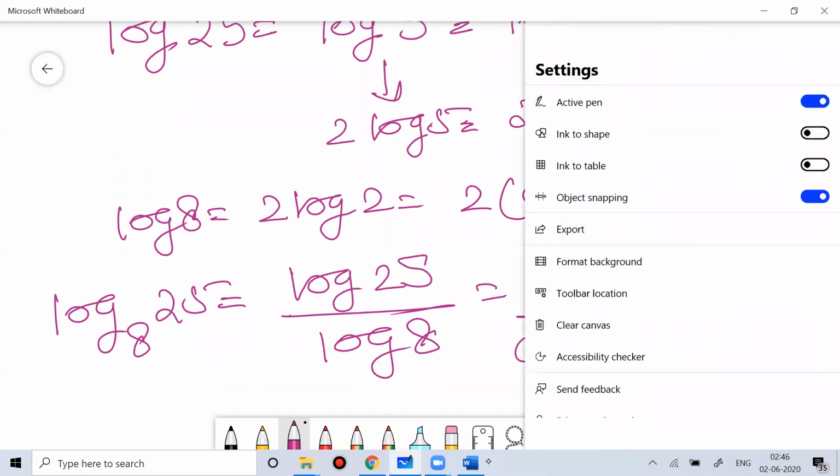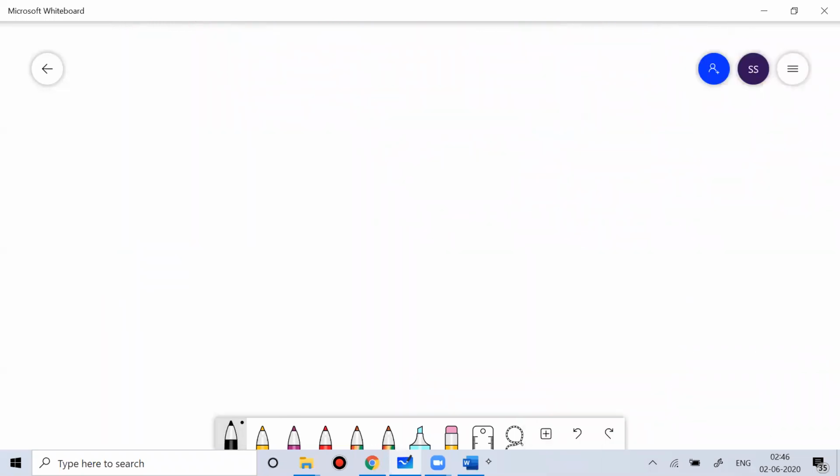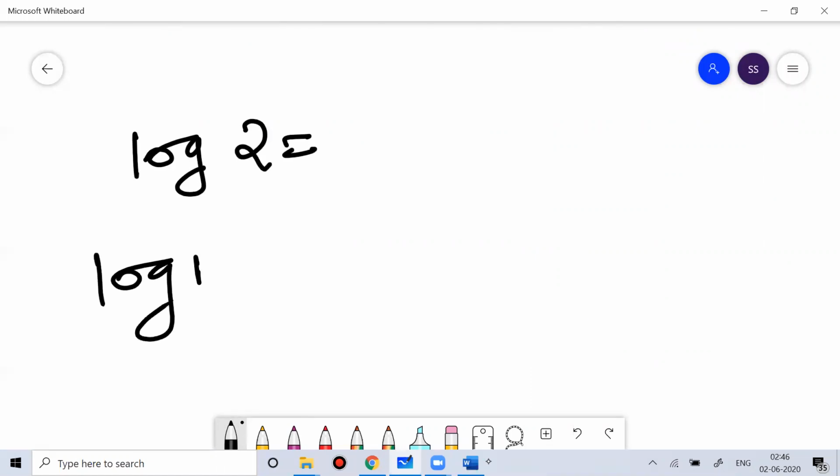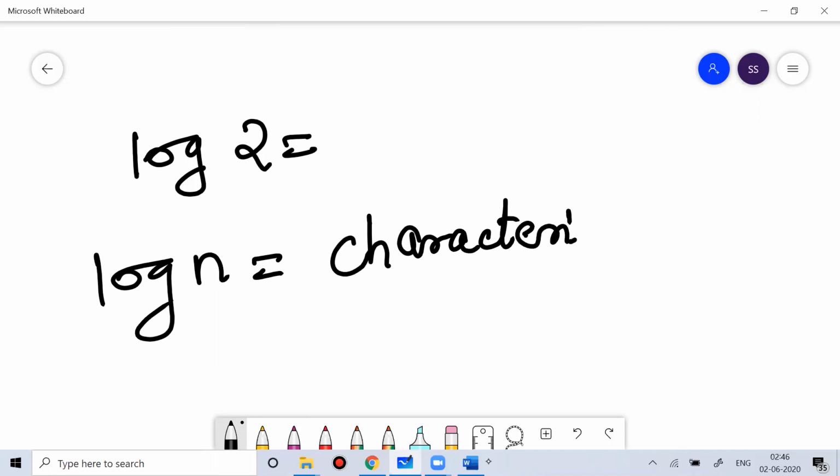Whenever we work on log, always understand one thing: whenever you find the log of any value, log of n, you get one integer part that is called characteristic.